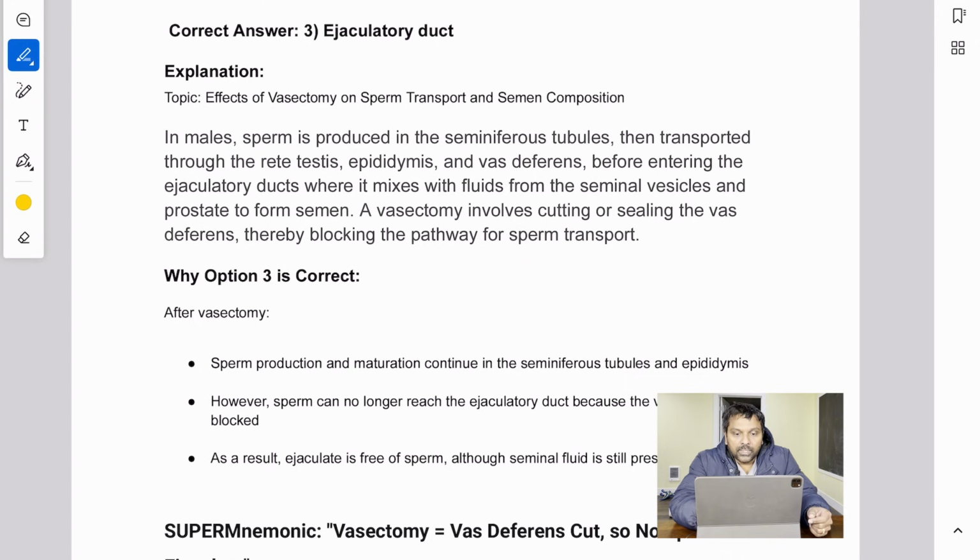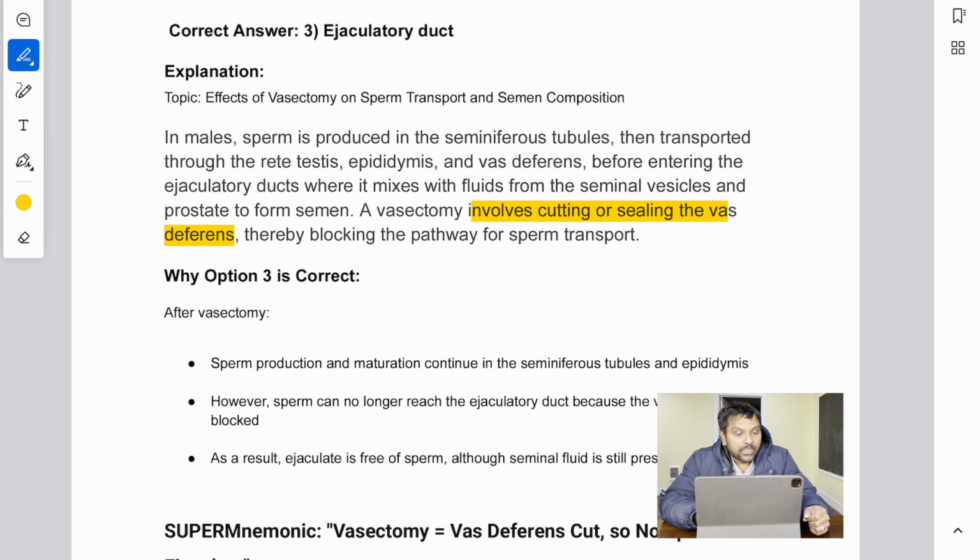A vasectomy involves cutting or sealing the vas deferens, thereby blocking the pathway for sperm transport. So, in a vasectomy, what are we cutting? You should know that we are cutting the vas deferens.